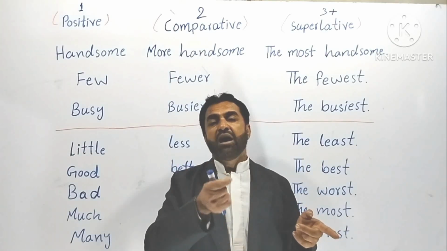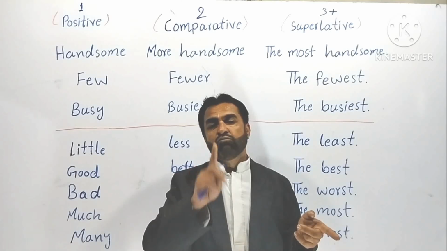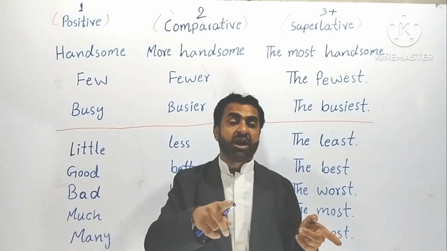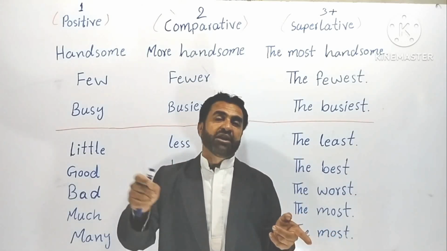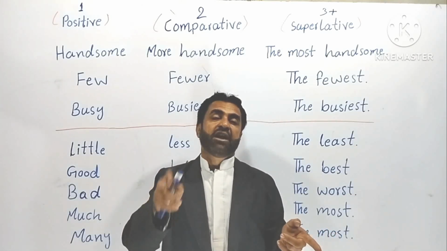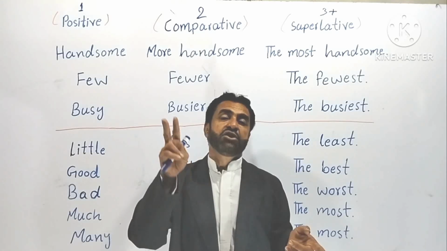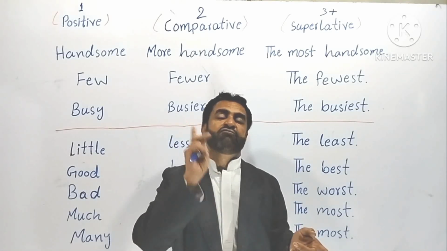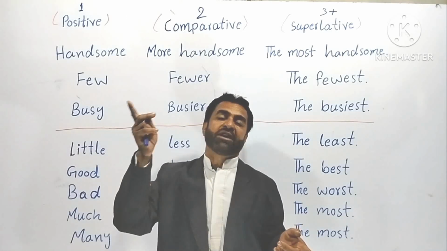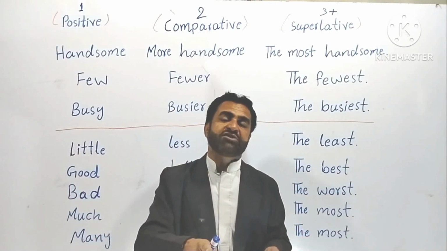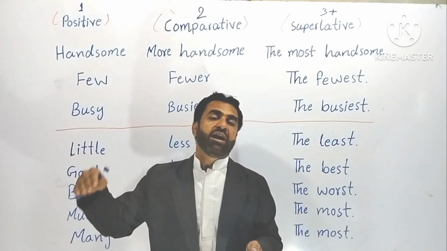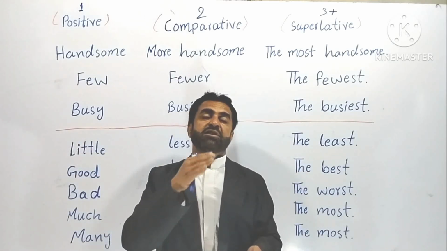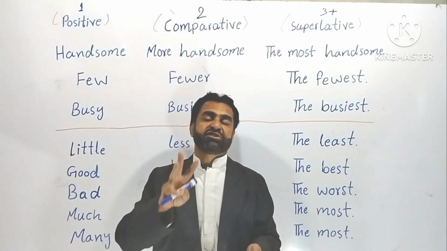Then run, R-A-N, one vowel, one sound, the second syllable. T-E-E, again two vowels but one sound, so it will be considered one syllable, the third syllable. Banana, three syllables. Guarantee, three syllables.